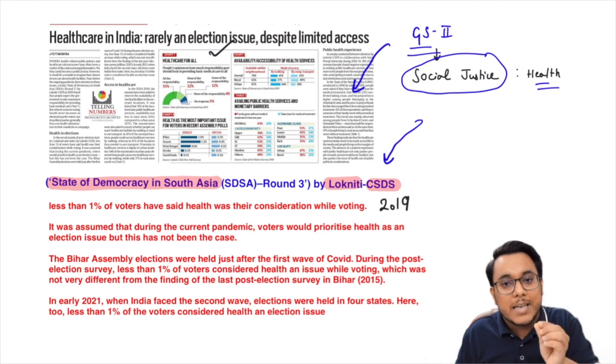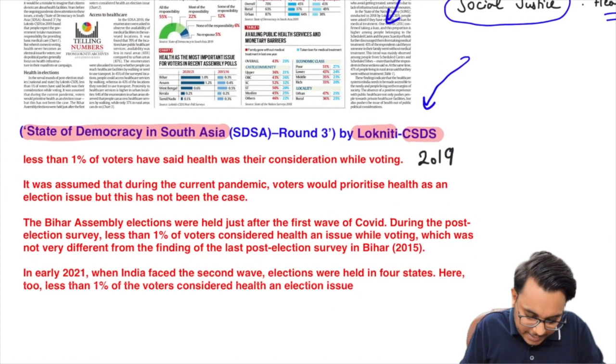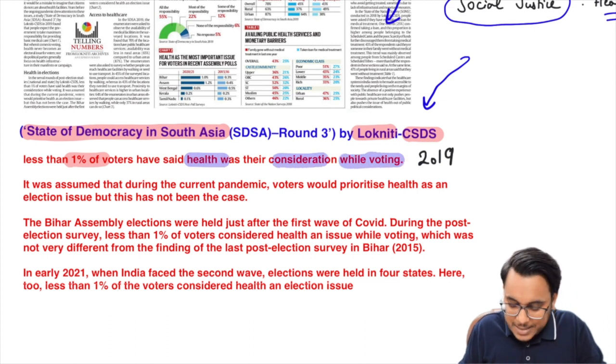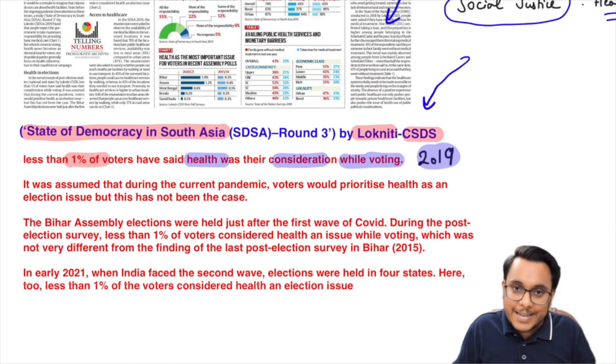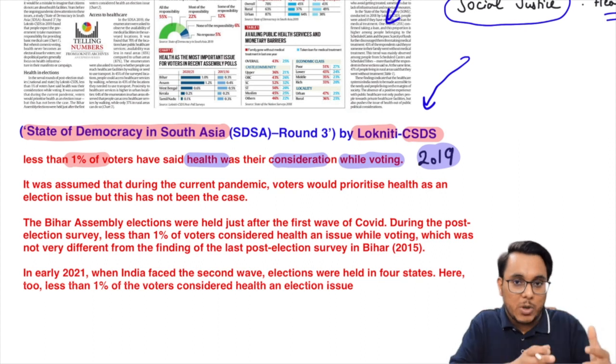But guys, when we see the behavior of the voters, the Lokniti survey has provided that actually less than 1% of voters have considered health as an important consideration while voting. This particular survey was conducted in 2019. Only 1% of people vote on the basis of health, whether it is in the manifesto of the political party or not.